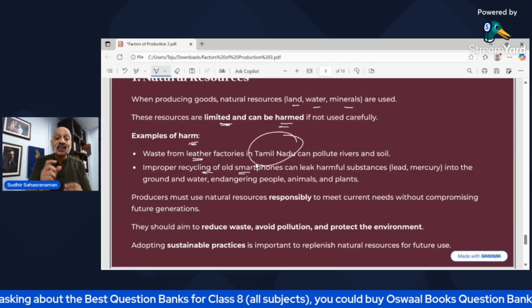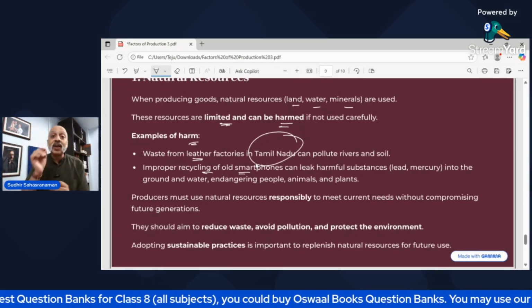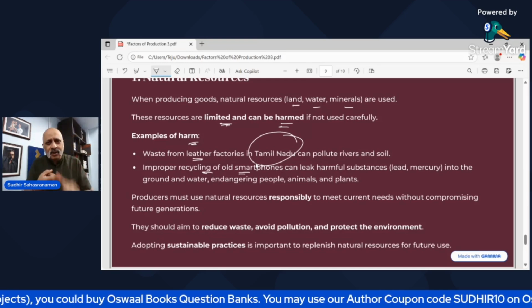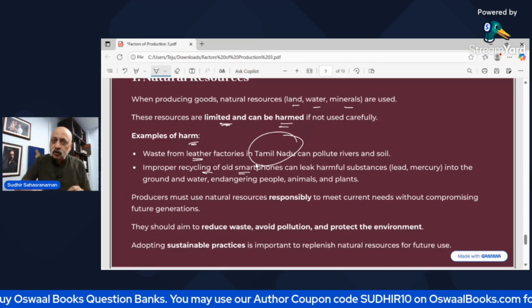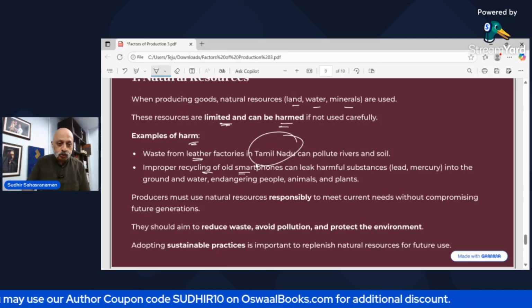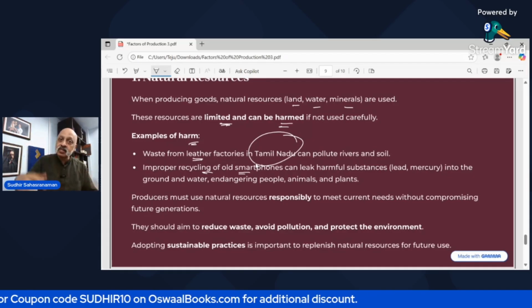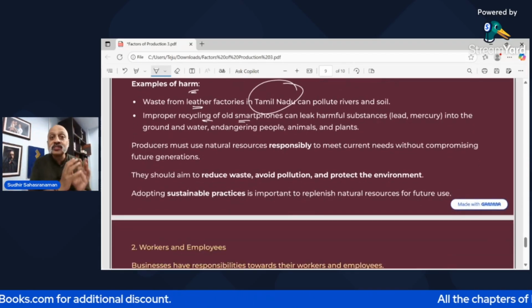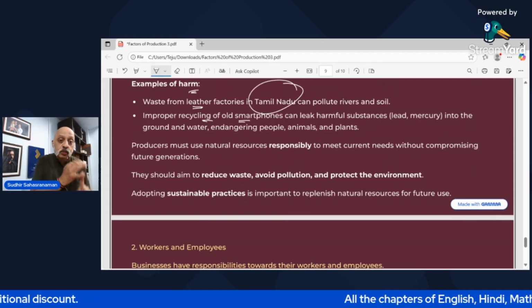So you need to be very careful when you are disposing of any electronic good, because they will have lithium, lead, mercury, etc. And if it goes to the ground, you are only leading to groundwater pollution, right? And it will affect humans, animals, plants, everybody. So producers must ensure that they use natural resources in a very responsible manner.